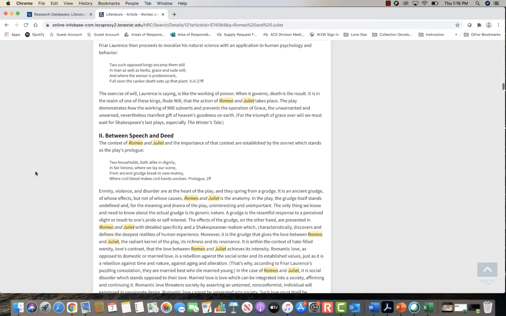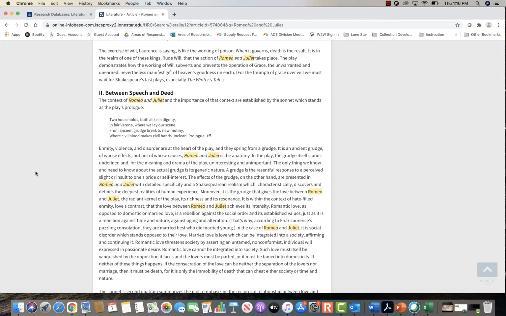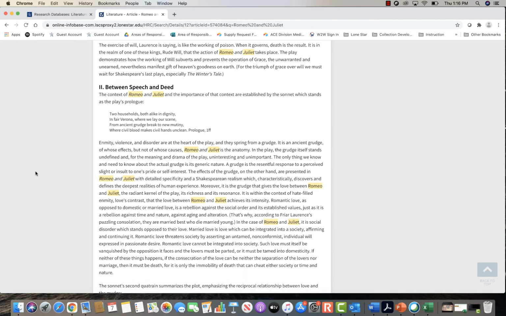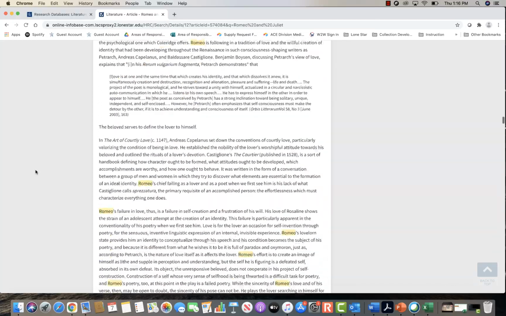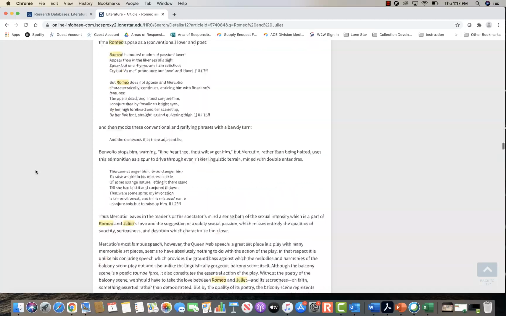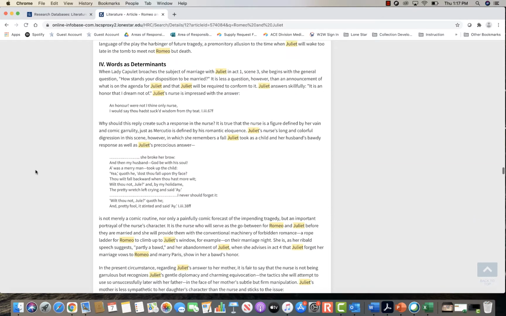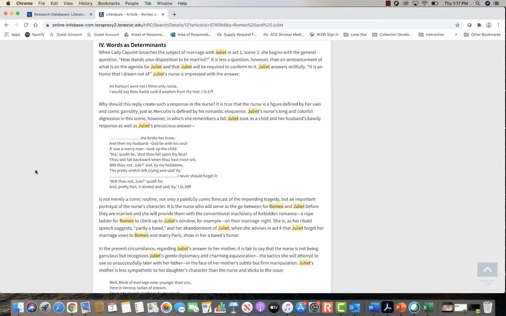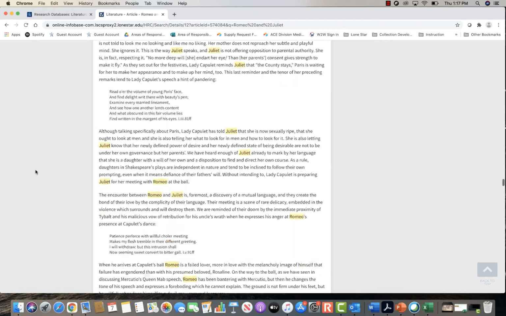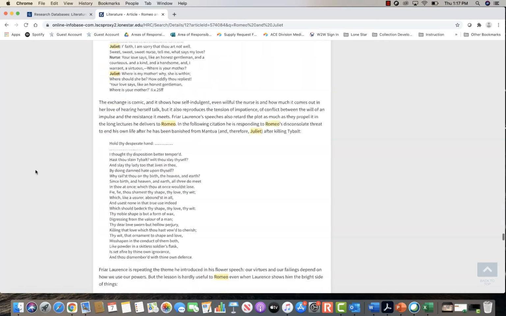If I go down further, you can see it's pretty lengthy. Then we have between speech and deed. It's going to take the work and break it down a little bit and give us some direction, to help us understand the work more. There's words as determinants. As you can see, this is a pretty lengthy article.